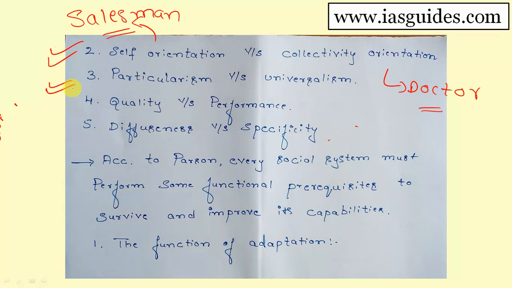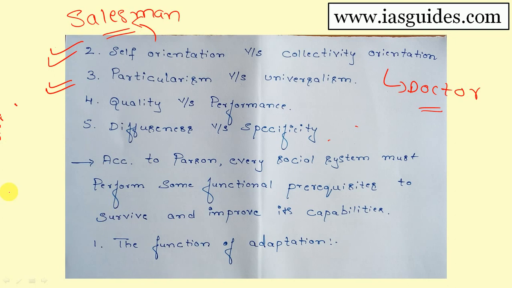But universalism means the teacher gives equal consideration, that means value free, and whatever the student has written in the answer, based on that answer he or she will give marks. That is what is known as universalism. Particularism, bias; universalism, non-bias. Teacher example we have given.